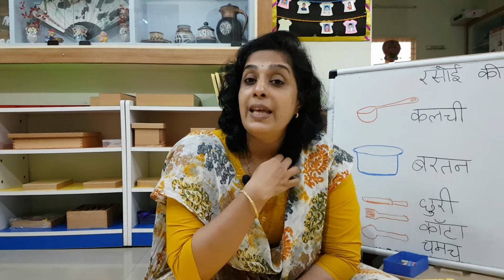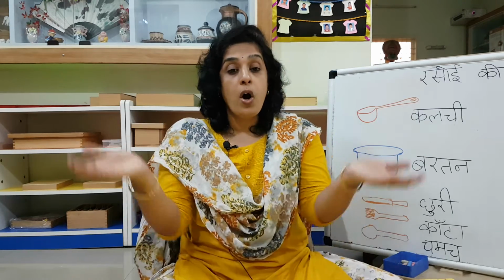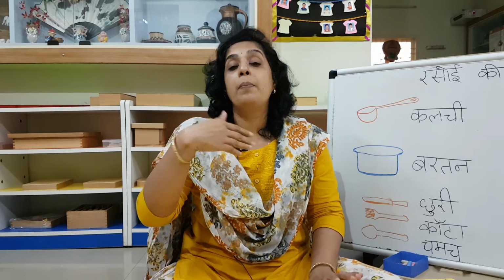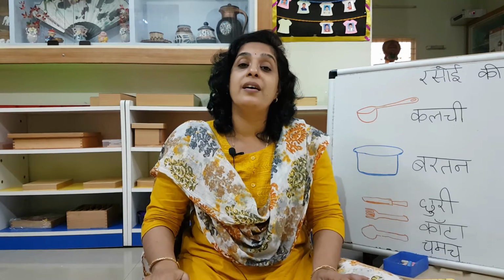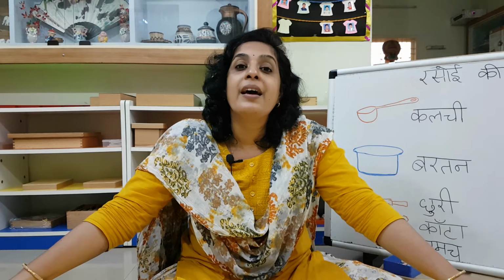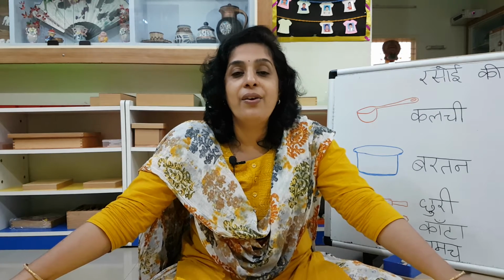Are you able to get the word? Very good. Then, what is that wok in which you do the frying? Mummy will fry the papads and all, no? Papads or appalam, she'll fry in it. In what will she fry it? A wok, right? What do you call that in Hindi? Kadai. Very good.